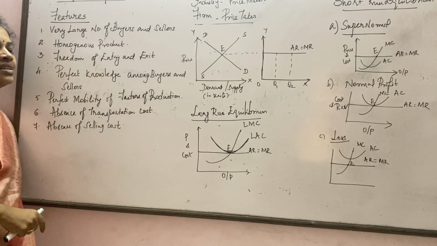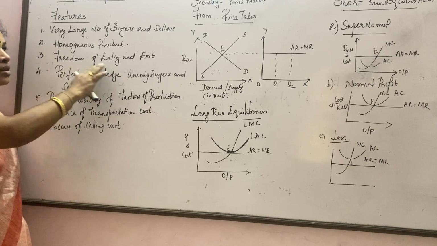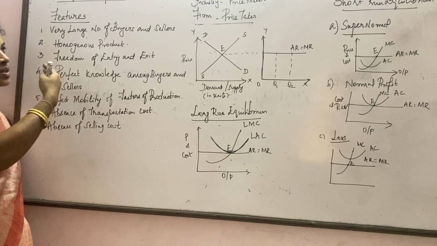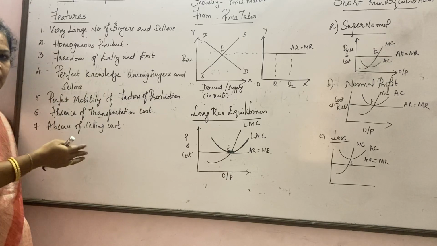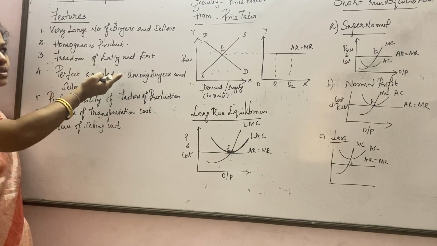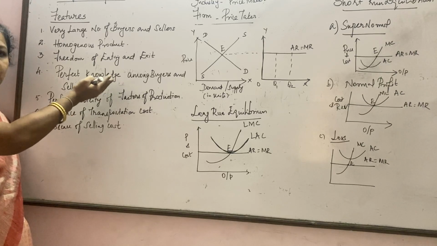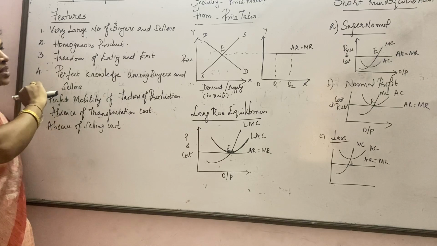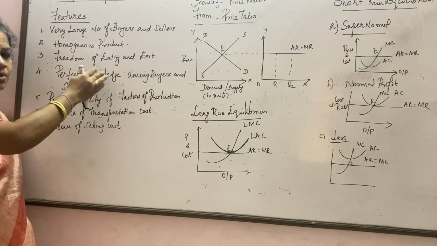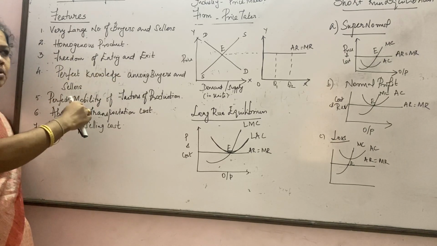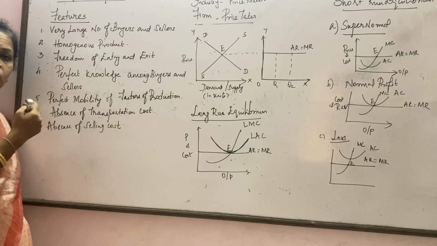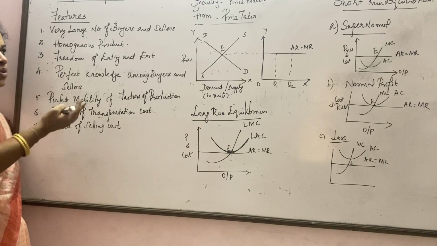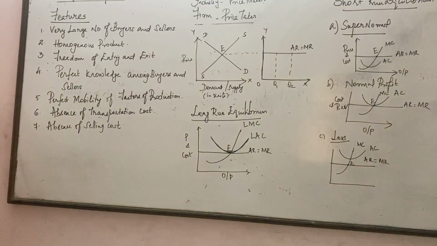Next, freedom of entry and exit. What does it mean? Here no one needs to get permission from the government to sell to the buyers. If they have money, yes, they can act as a seller. They can buy products from the market and resell to the customer. So if a producer likes, he can enter the market. If he feels he is going to incur a loss, what can he do? He can very well exit from the market.